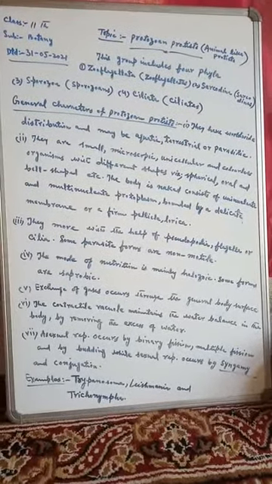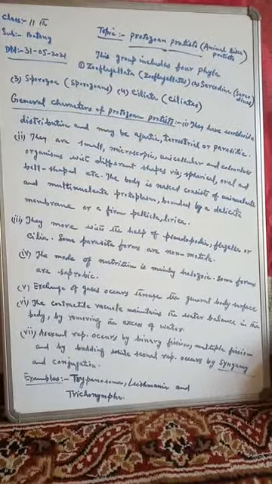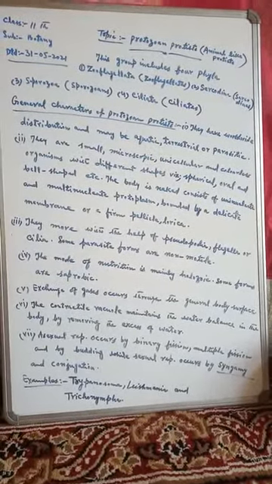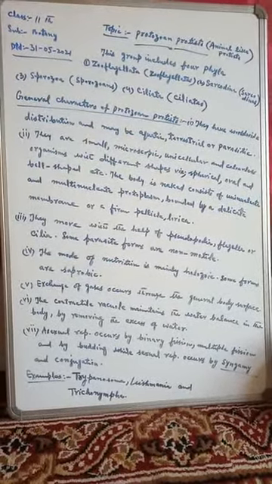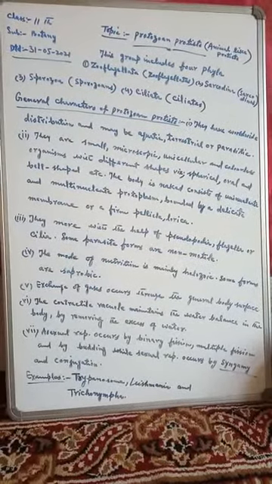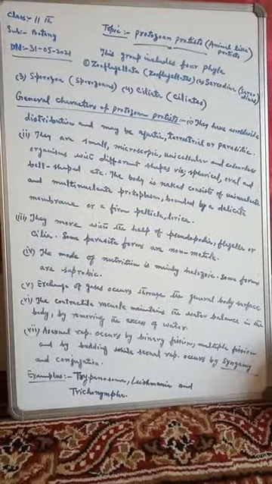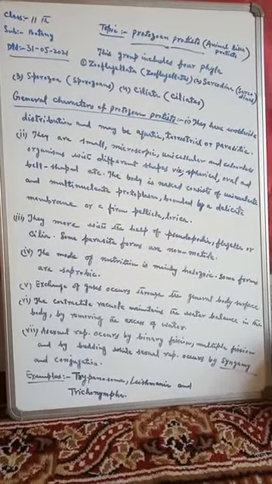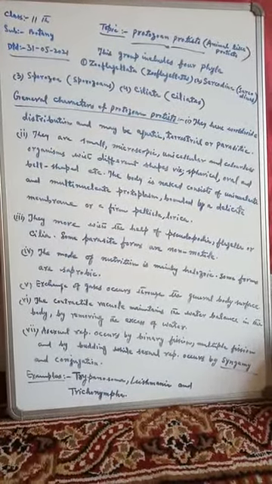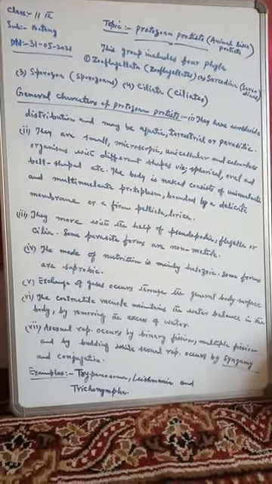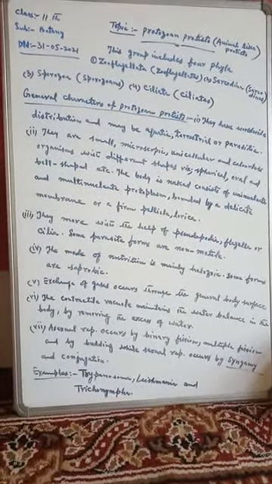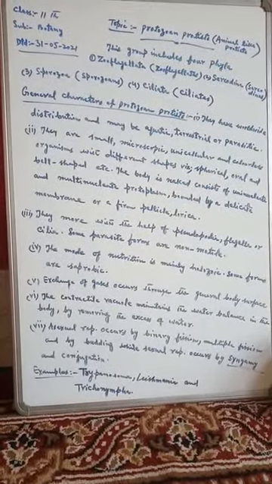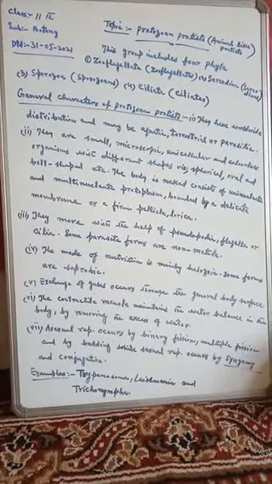They may be aquatic, found in water, terrestrial, found on land, or parasitic.